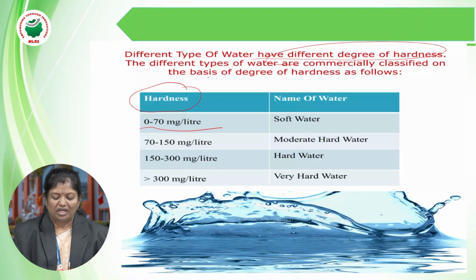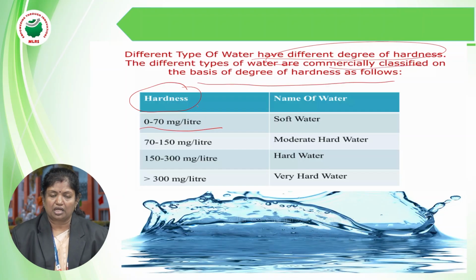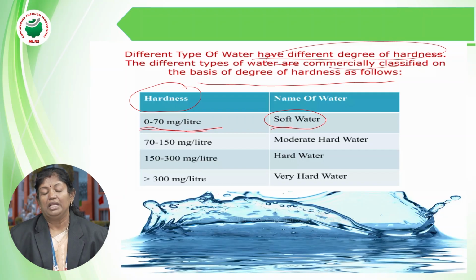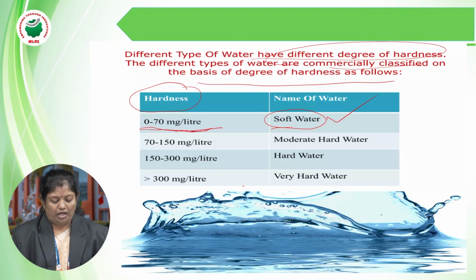Right. Now based upon the degree of hardness, water has been classified. If water has around 0 to 70 milligram per liter of hardness, it is considered soft water, which is good for utilization.